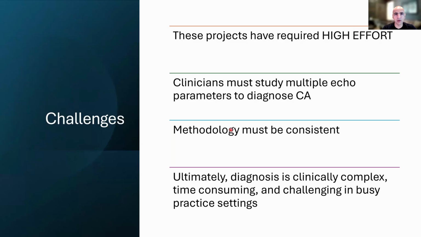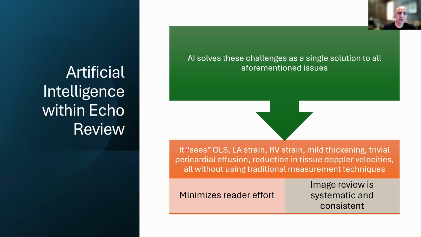But overall, what these projects have demonstrated is that it takes a lot of effort to diagnose the disease, even on an echocardiogram. Clinicians have to study multiple echo parameters to ascertain the suspicion. The methodology has to be consistent, and ultimately the diagnosis remains complex, time-consuming, and very challenging in busy practice settings. So this is where artificial intelligence comes in and can really solve these challenges as a single solution to all of these issues.